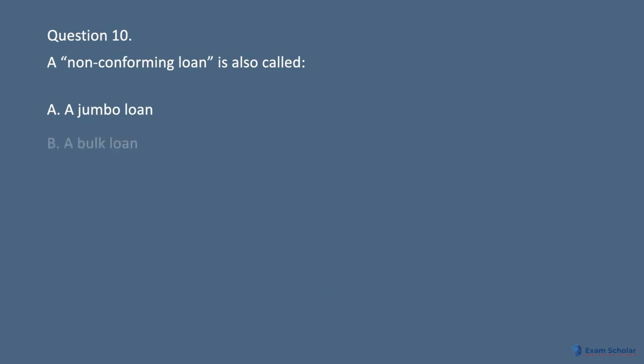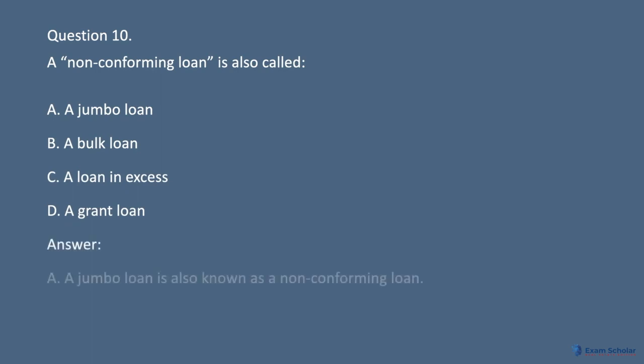Question 10. A nonconforming loan is also called A. A jumbo loan. B. A bulk loan. C. A loan in excess. D. A grant loan. Answer: A. A jumbo loan is also known as a nonconforming loan.